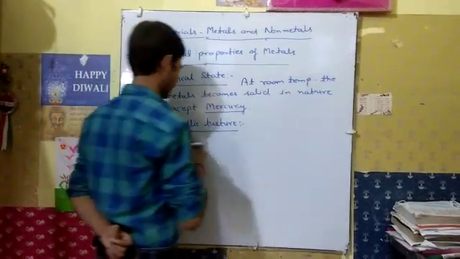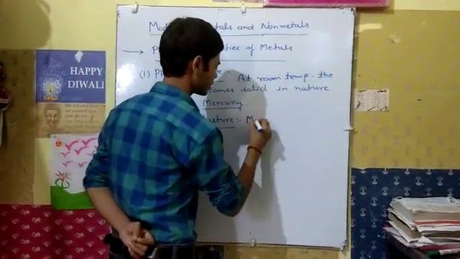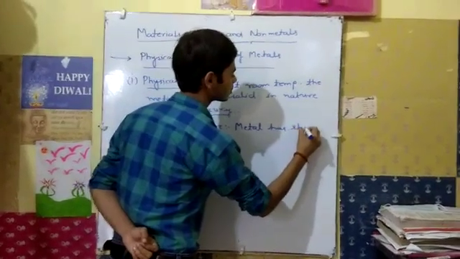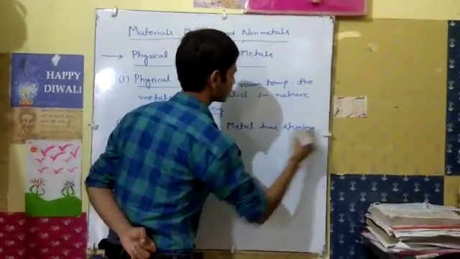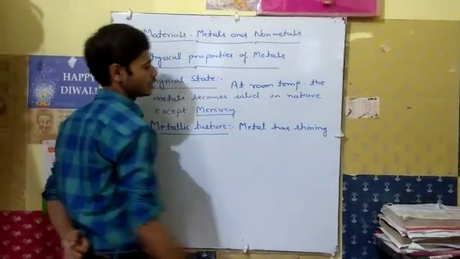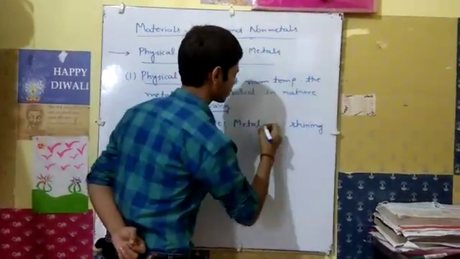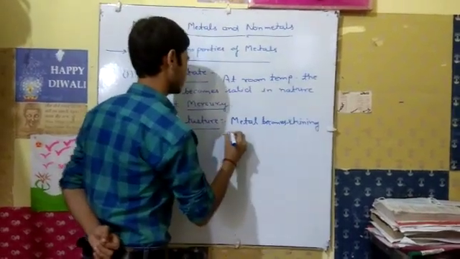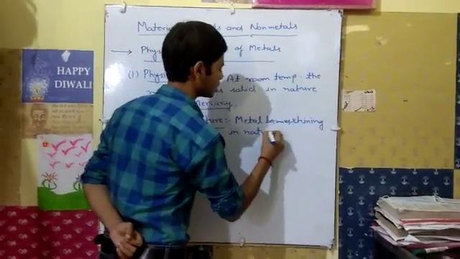So we can write here: metals have shining. Metal becomes shining in nature.